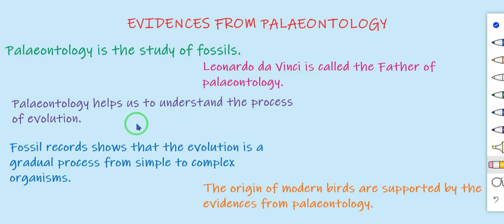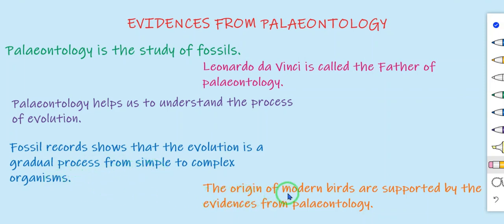Leonardo da Vinci. Paleontology helps us to understand the process of evolution. The fossil record shows that evolution is a gradual process from simple to complex organisms. Suddenly the organisms cannot change. So it is a gradual process from simple to complex organisms.